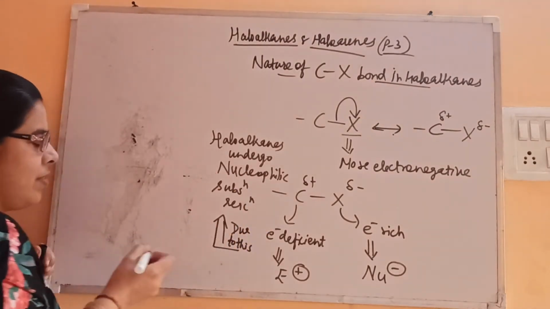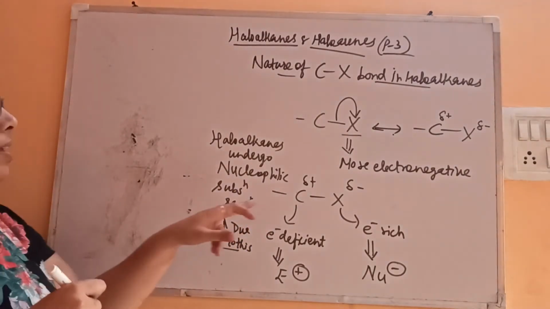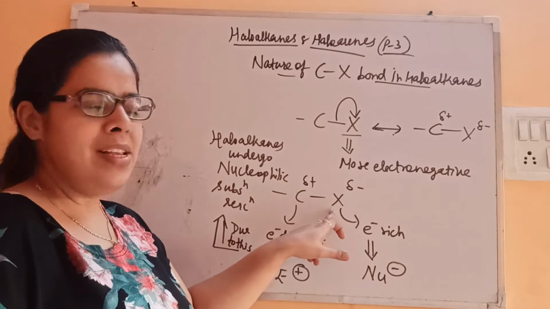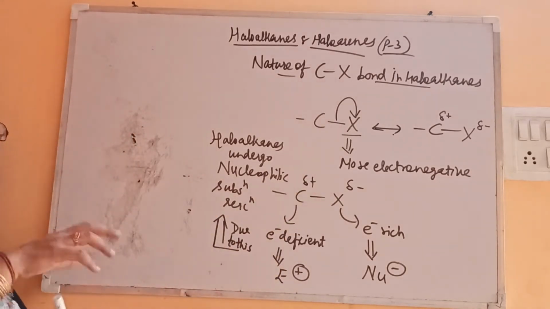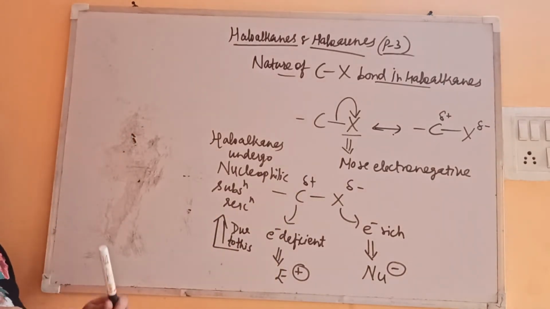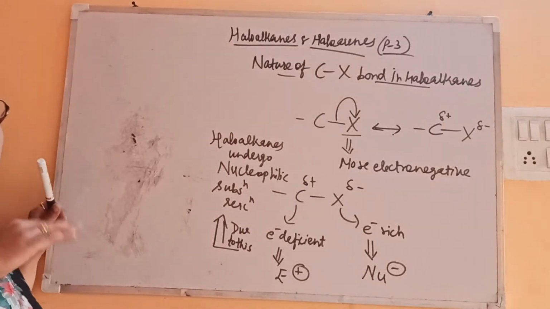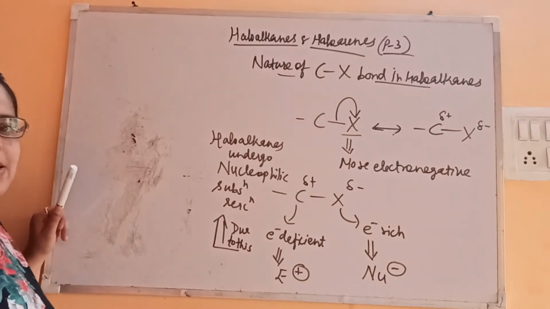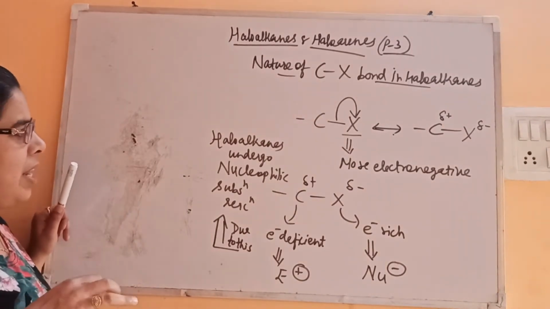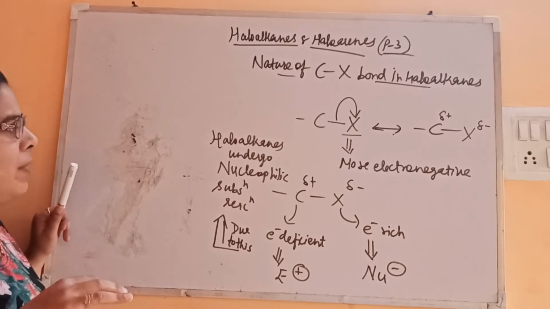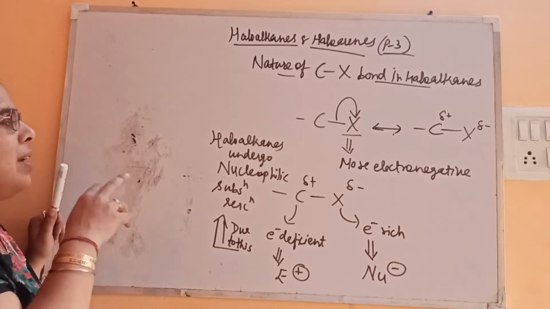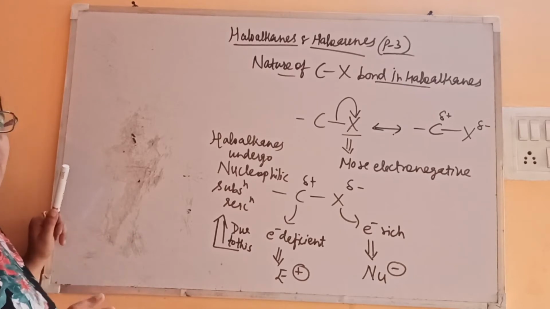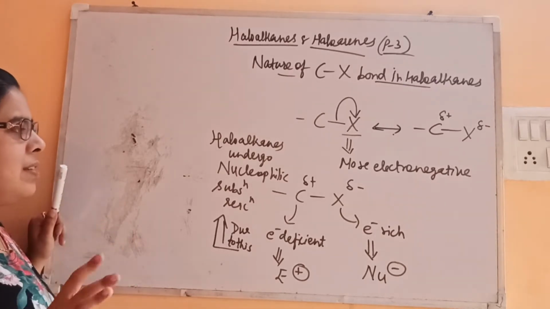Okay, we'll discuss what nucleophilic substitution reactions are. As halogens are acting as a nucleophile, this can easily be substituted by another nucleophile. It means the incoming one must be stronger than this, then only displacement can take place. Okay, so this is the nature. What we can conclude from here is that haloalkanes undergo nucleophilic substitution reaction. They will also undergo other reactions, we'll see later on. So this is the nature.